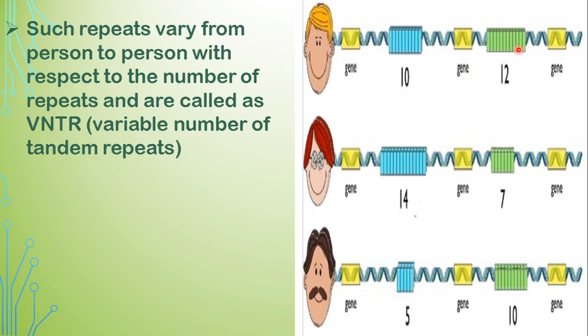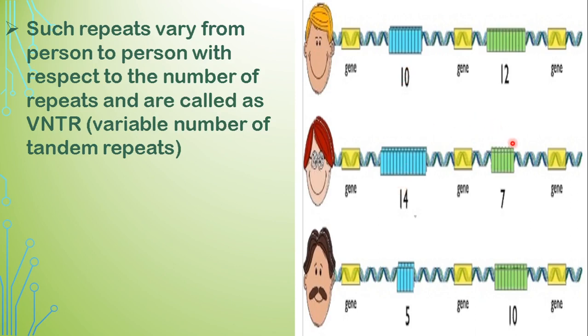Likewise, at the second portion, there is another tandem repeat which is repeated 12 times. In the second person, 7 times. In the third person, 10 times. So you can see how the repeats vary from person to person. Of course, among so many individuals in this world, it is very much possible that sometimes the repeat at this location is 10, and in the second person also it can be 10.